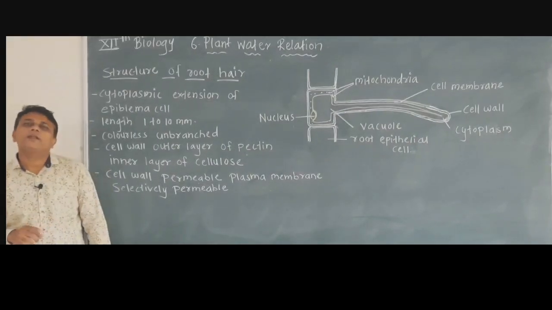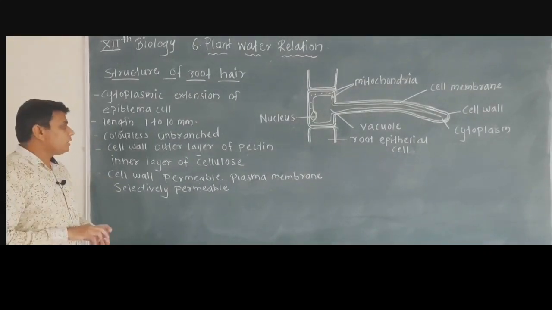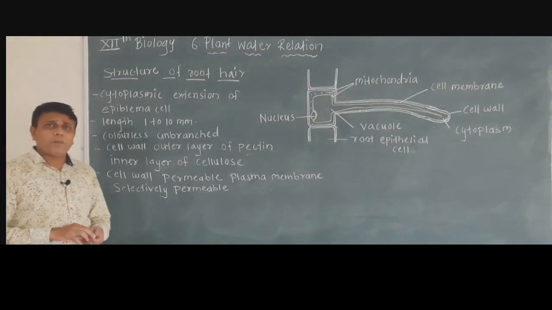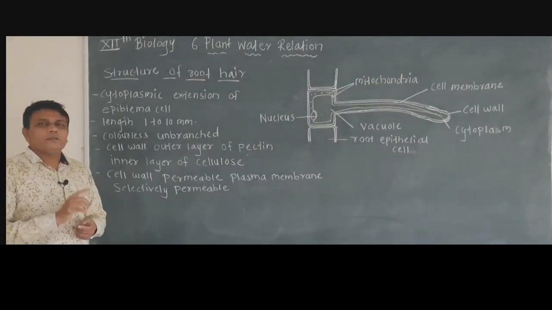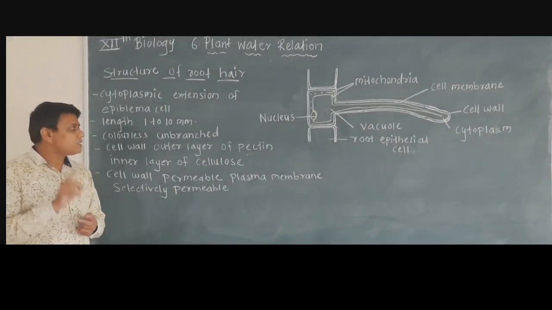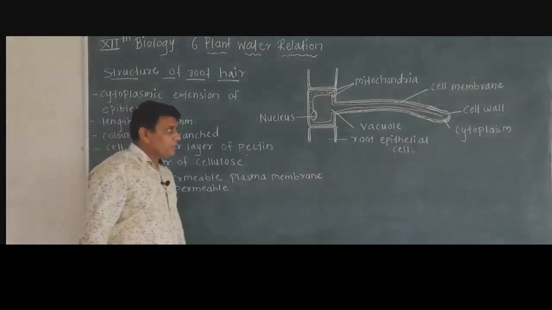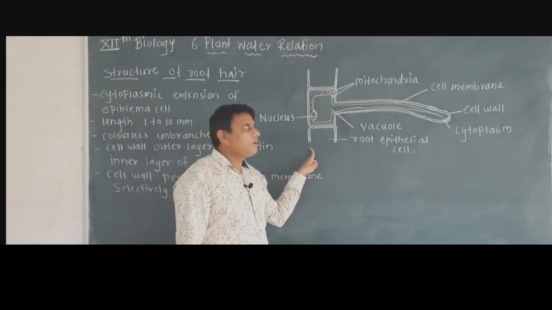Each root hair is unicellular, that means it is a single cell. Its length is about 1 to 10 millimeter. Root hair is colorless and unbranched. Here we can see the structure of root hair.